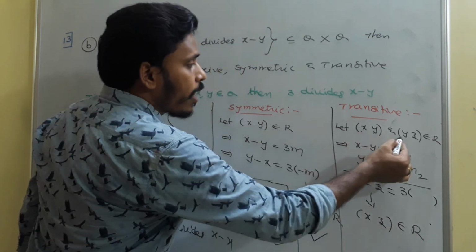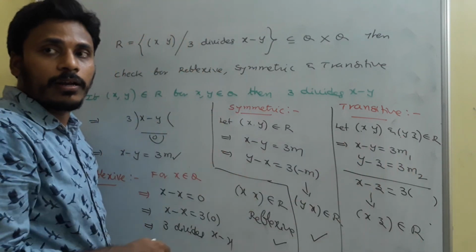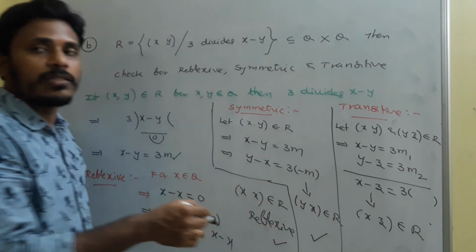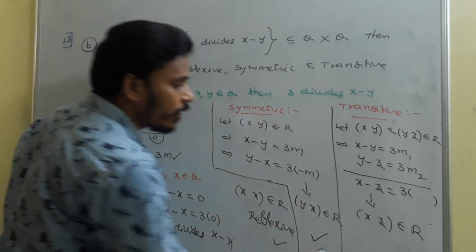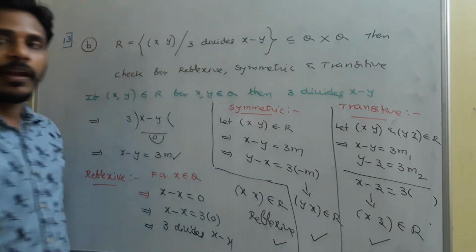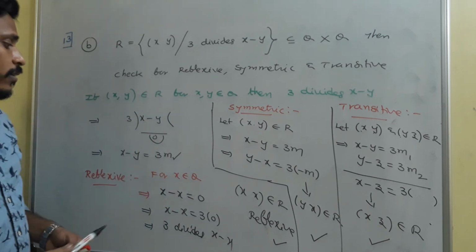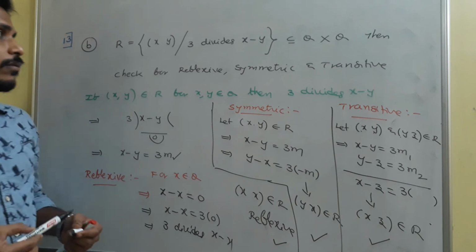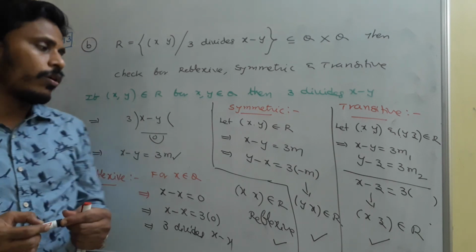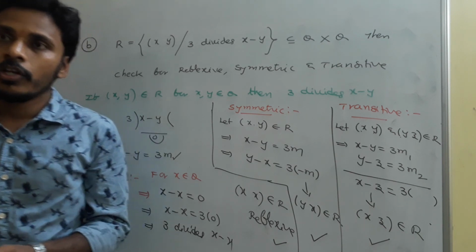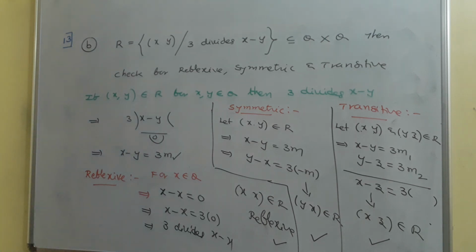So if x comma y and y comma z are in R, then you have x comma z again in the same relation, and so it is clear that the relation is transitive. So at the end you just check the given relation is reflexive, symmetric and transitive. So that means it is clearly an equivalence relation. Okay, just have a look.